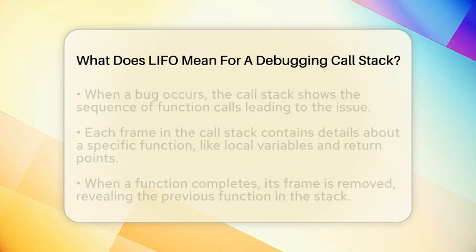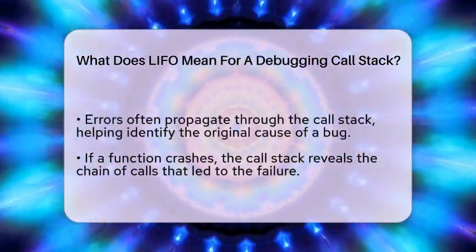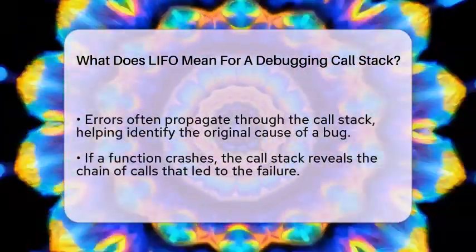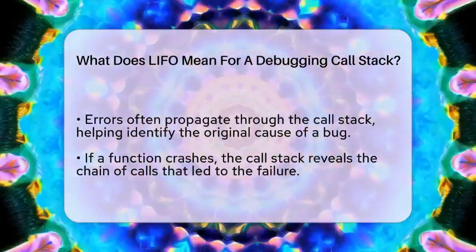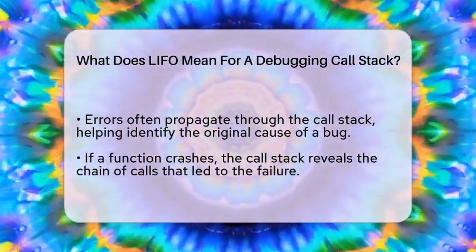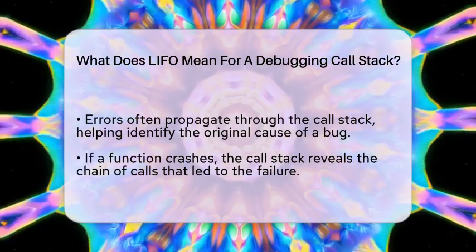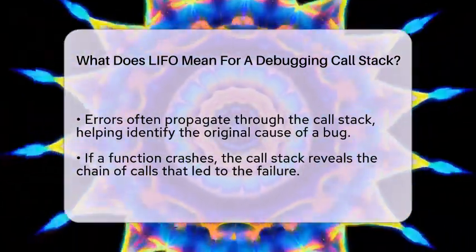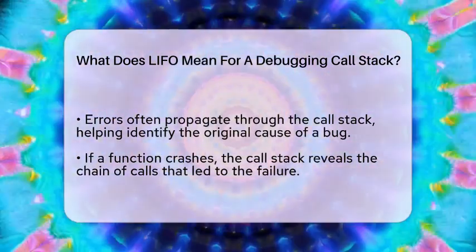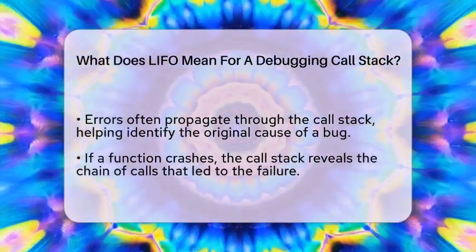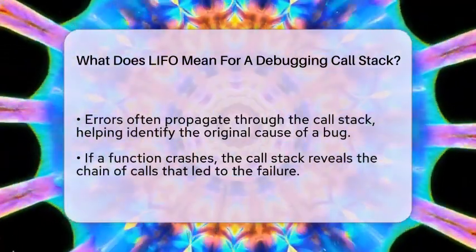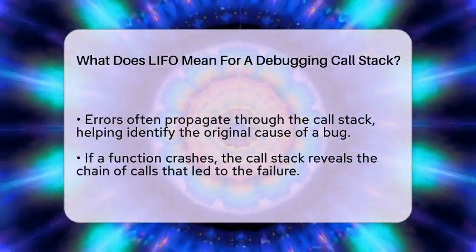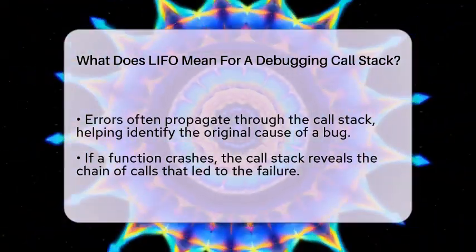Knowing that the call stack works with last in, first out helps you understand how errors propagate. If a function crashes, the call stack shows the chain of calls that led to that crash. This makes it easier to find the root cause. For example, if you see an error in a function called C, the call stack will tell you it was called by function B, which was called by function A. This helps you see the bigger picture and find the real source of the bug.